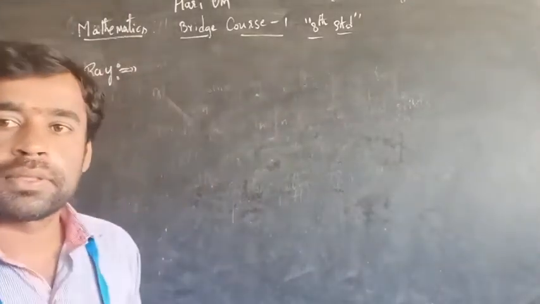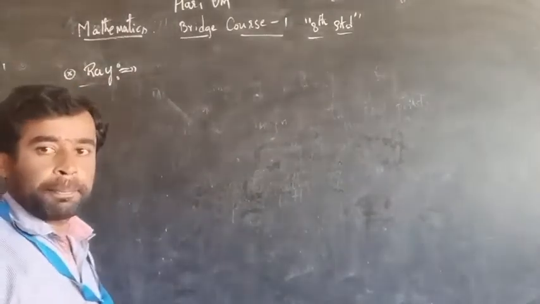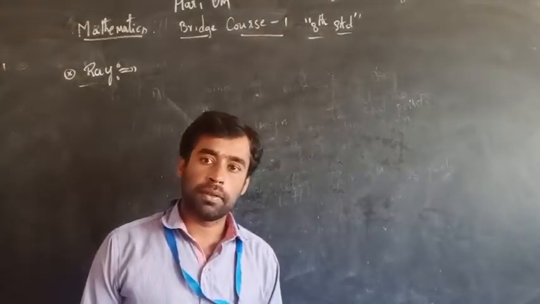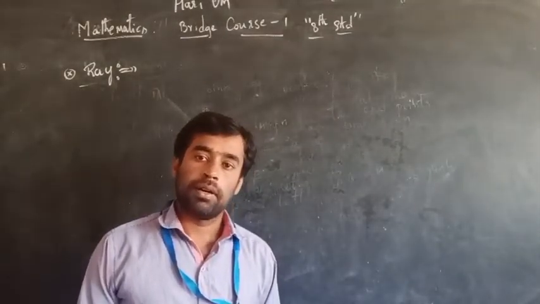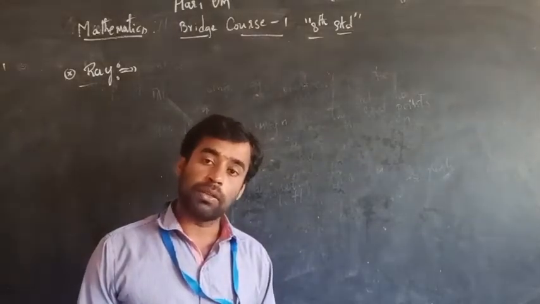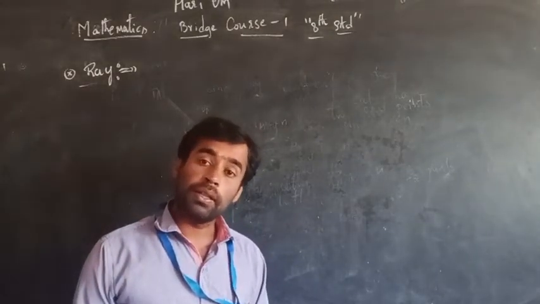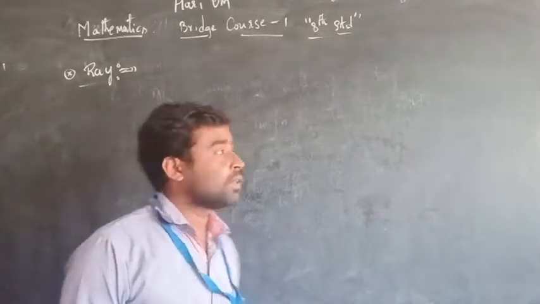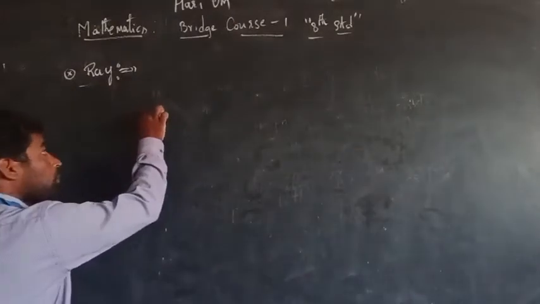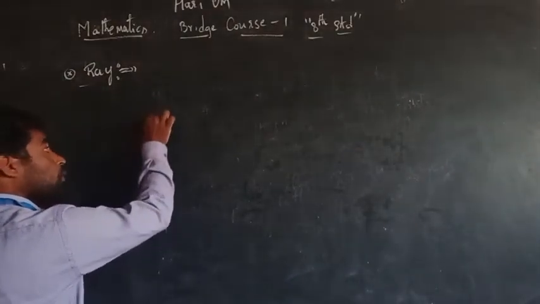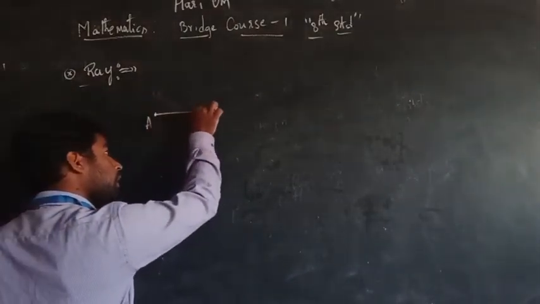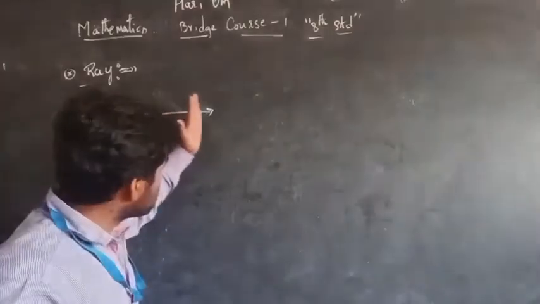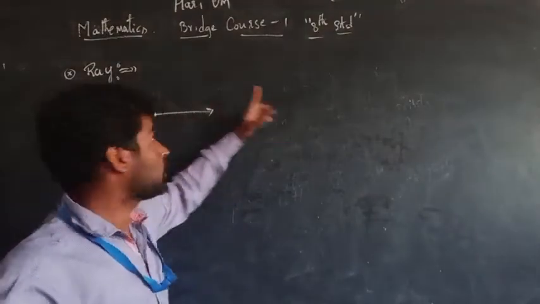Let's come to the next one, which is the ray. What is a ray? A ray has one endpoint and another moving point, a line that we can extend in only one direction. See, here take one endpoint A. So if we extend the line in only one direction, that is the ray.